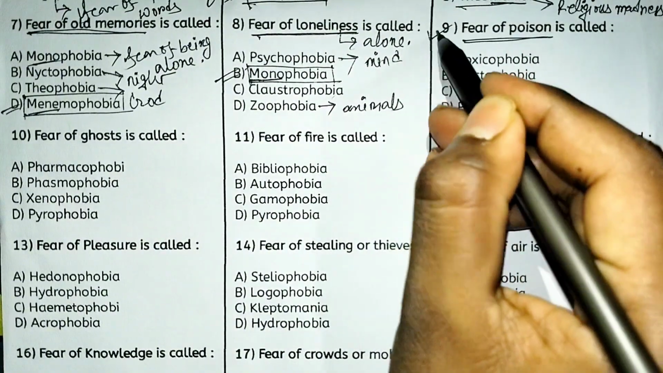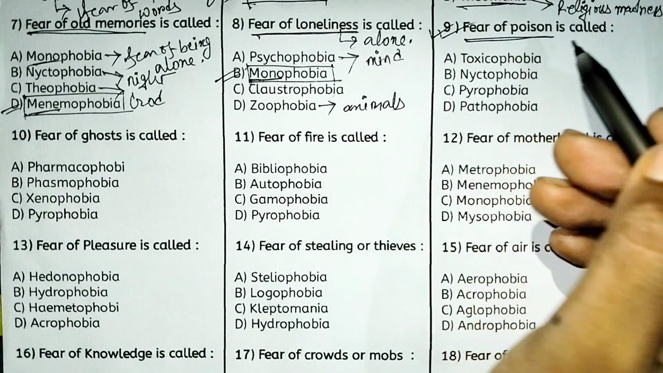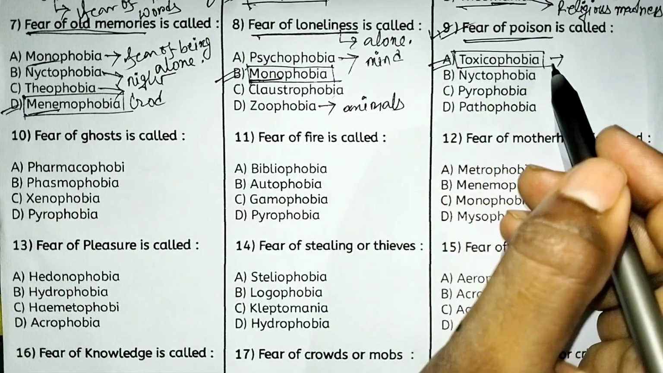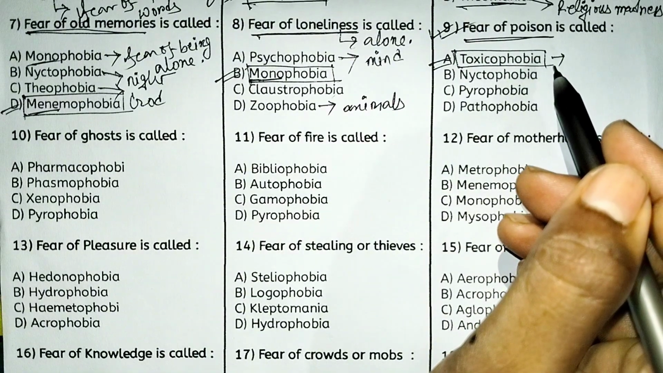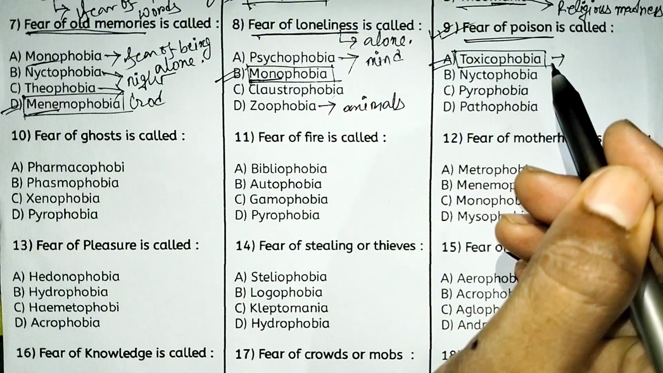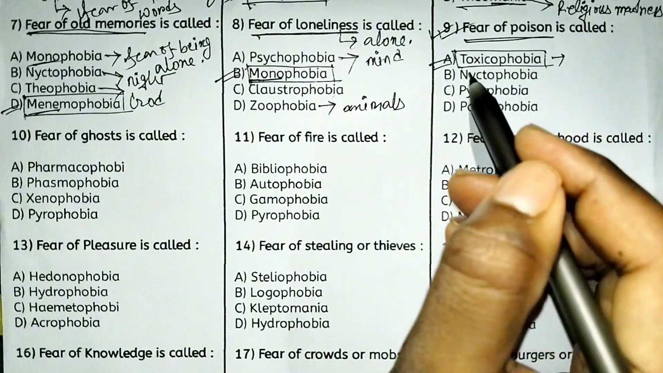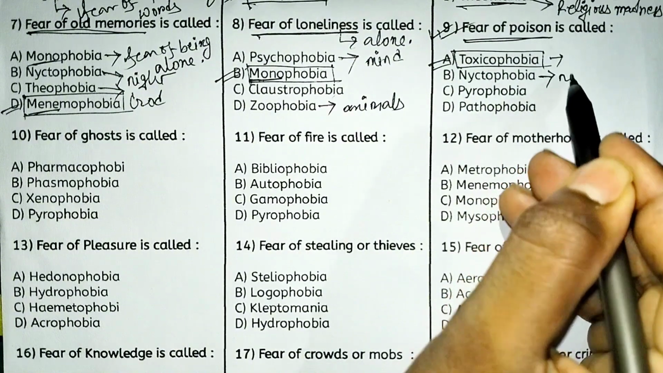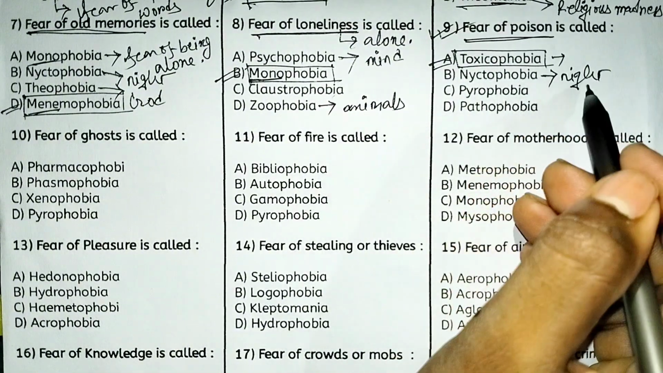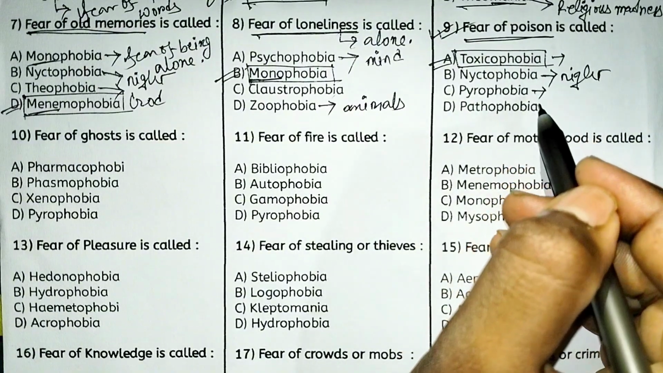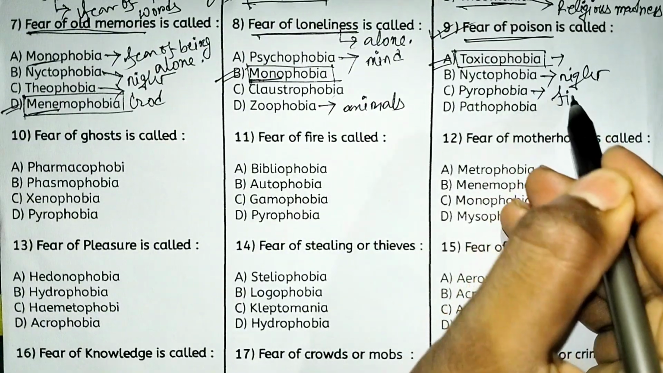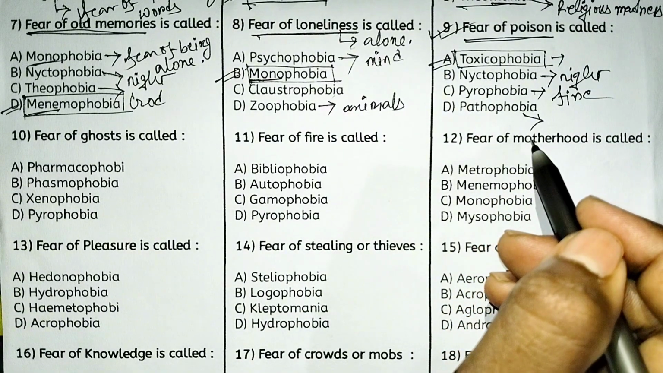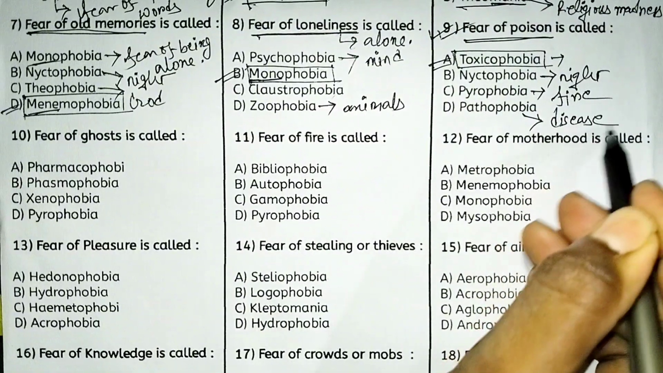Next, fear of poison. Yes, this one is very, very important. Fear of poison is called option A, toxicophobia. Look, toxic. The term is very common. Mr. D is a toxic person. So toxic means poison. So toxicophobia means fear of poison. Nyctophobia means fear of night. And pyrophobia means fire. So fear of fire is called pyrophobia. And pathophobia, pathology means disease. So fear of disease, that is pathophobia.